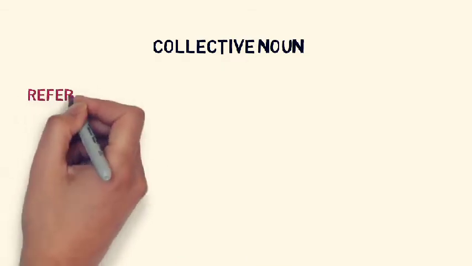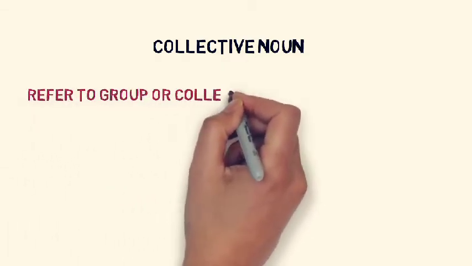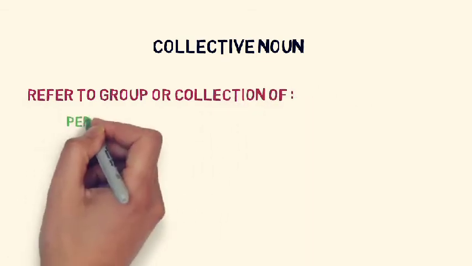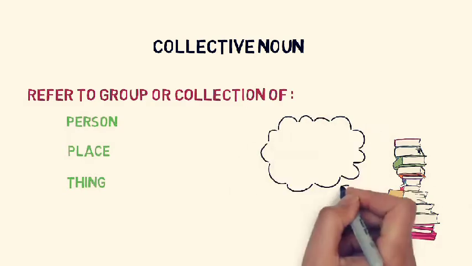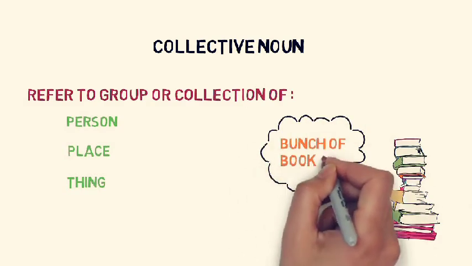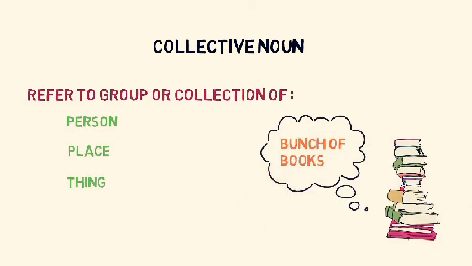Then we discussed collective nouns. A collective noun refers to a group or collection of the same kind of person, place or things. Example, a bunch of books. So bunch is a collective noun for books. I hope you are clear about the 2 categories. If you want a detailed understanding and more examples, please refer to the previous video.